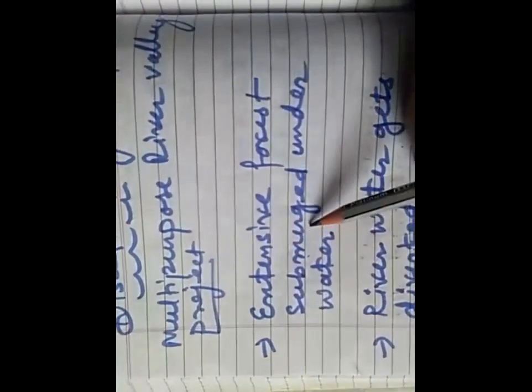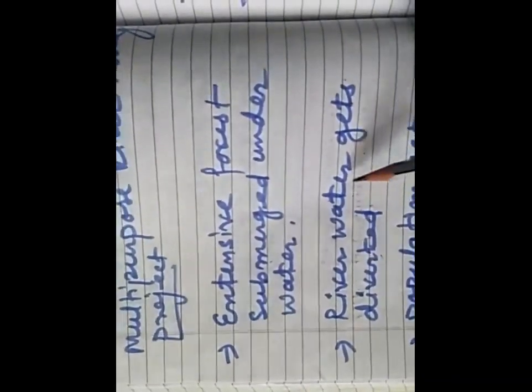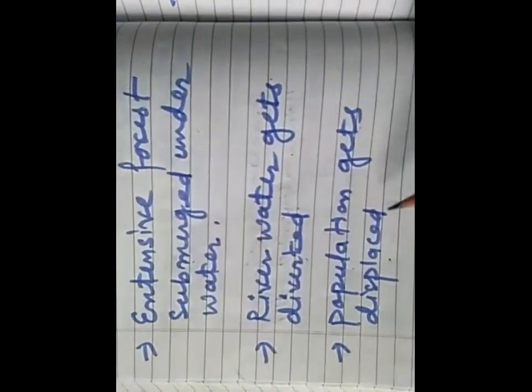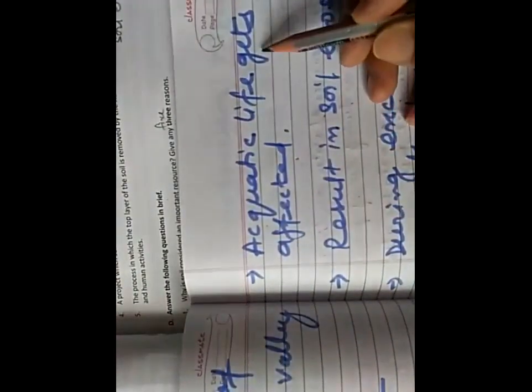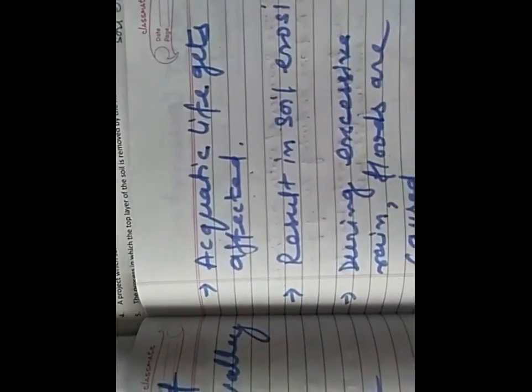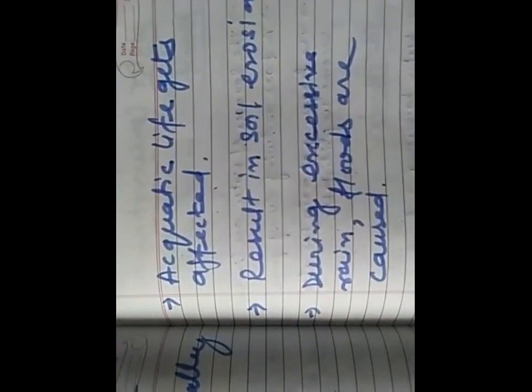Extensive forest submerge under water. River water gets diverted. Population gets displaced. Aquatic life gets affected. Results in soil erosion. During excessive rain, floods are caused. You will write down any 5 points.